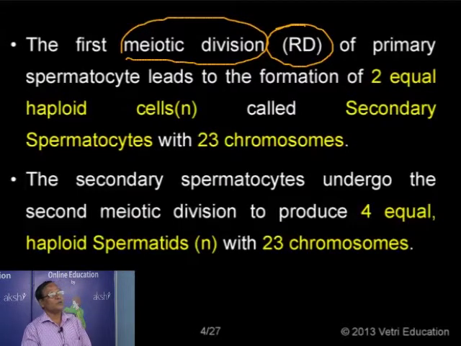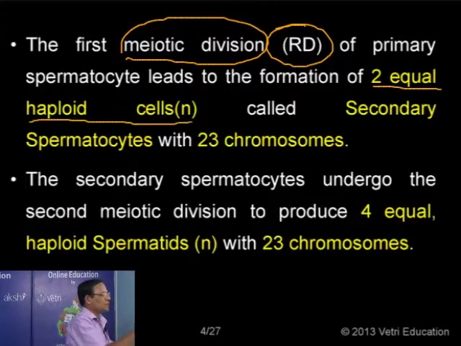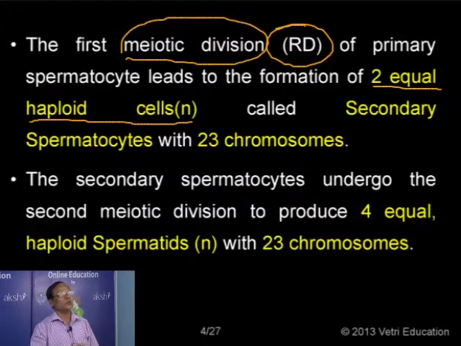So what is happening during that process? If you take one primary spermatocyte with the diploid number of chromosomes, for example 46, the cell divides into two equal sized cells. You know that the first meiotic division is always a reduction division. The second meiotic division is somewhat similar to mitosis, where daughter cells are formed without a decrease in the number of chromosomes. Only at the end of the first meiotic division is the original diploid number reduced to haploid.